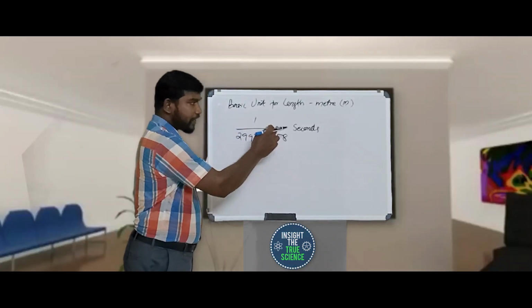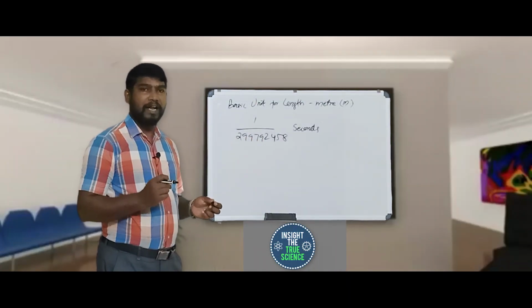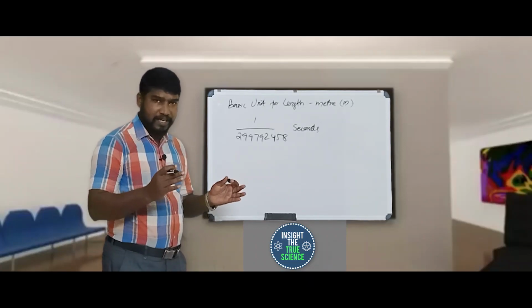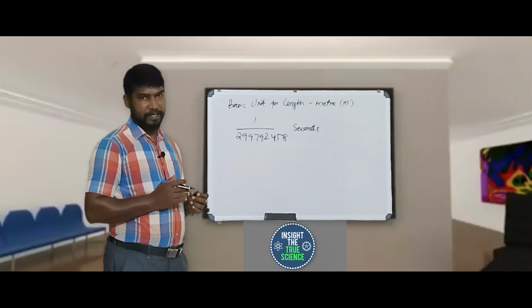So in this fraction of a second, the distance that light travels is called 1 meter.